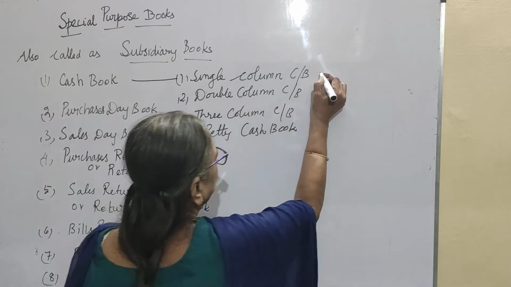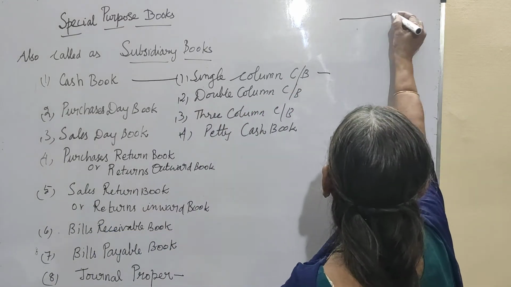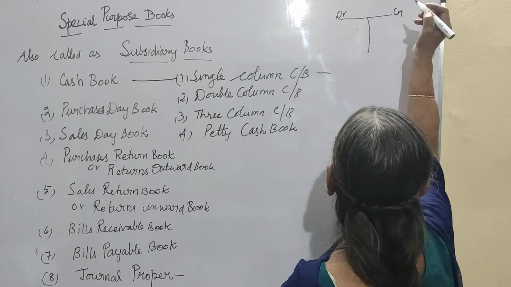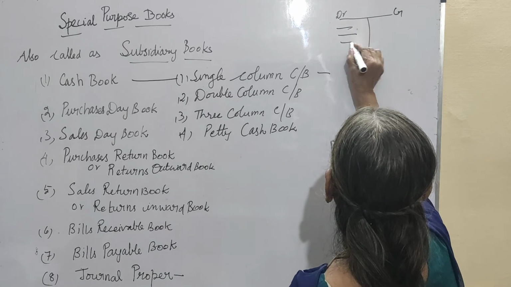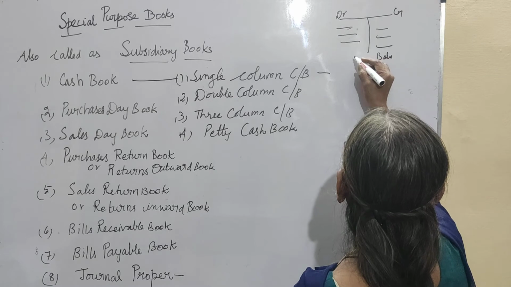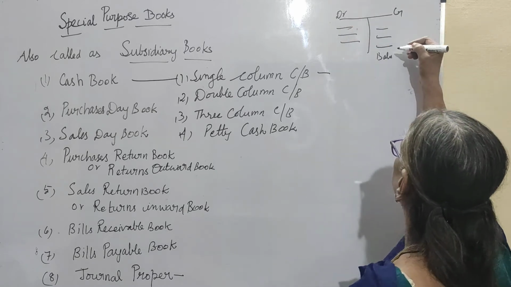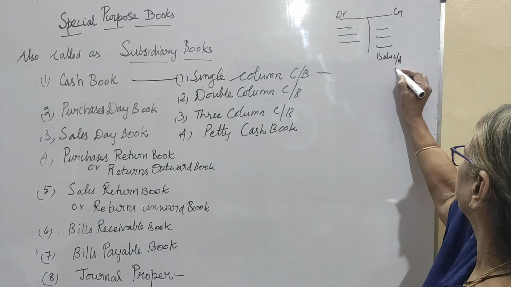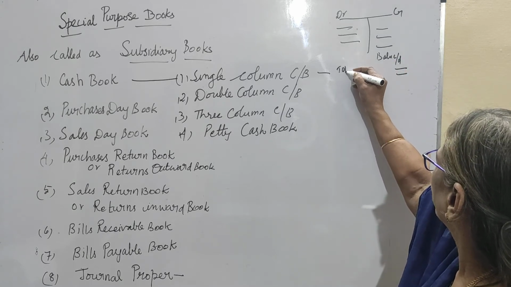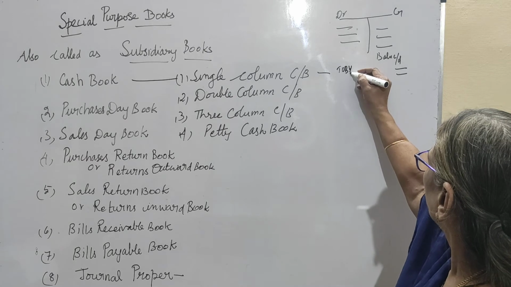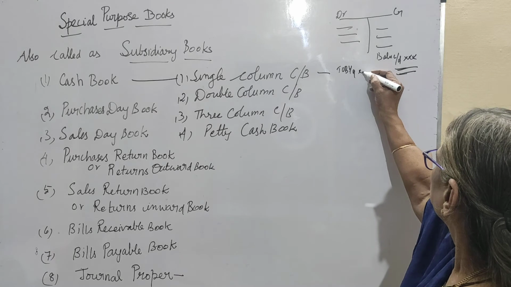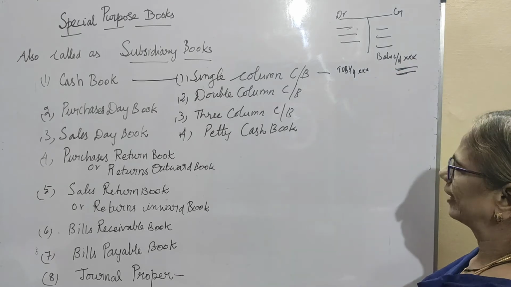In the single column cash book, it is in the T format and all the receipts are entered on the debit side, payments are entered on the credit side. All the receipts and all the payments will be there, and the balance will be totaled. If the difference is more on the debit side, the balance carried down will be there, and at the beginning of the next month, the balance brought down. The amount we get here will be taken to the beginning of the next month.